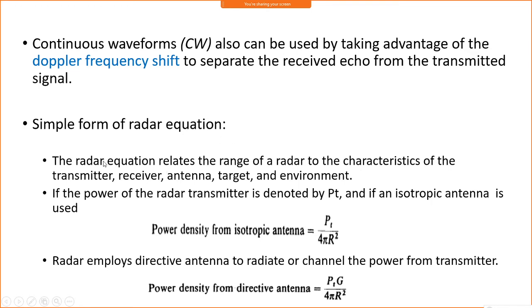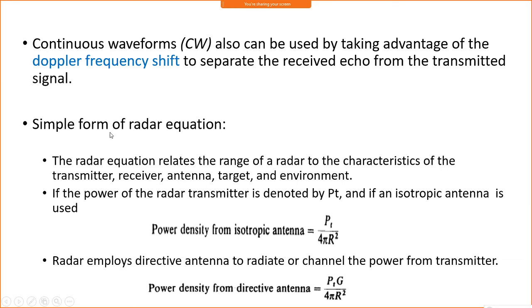The radar equation relates to the range, which is of primary importance. If you have a transmitting antenna which is isotropic, and a radar whose range is related to the target's characteristics and also the transmitter, receiver, and the environment.